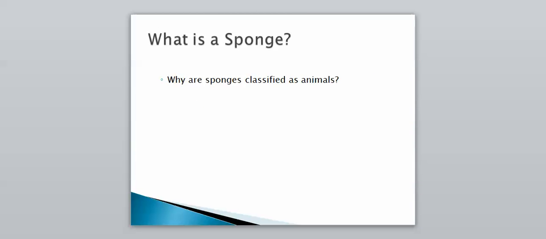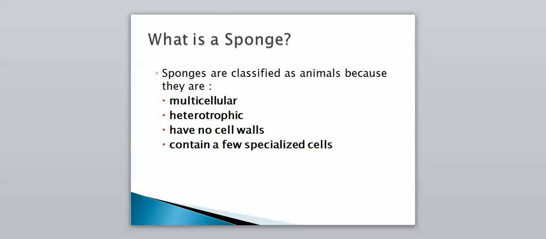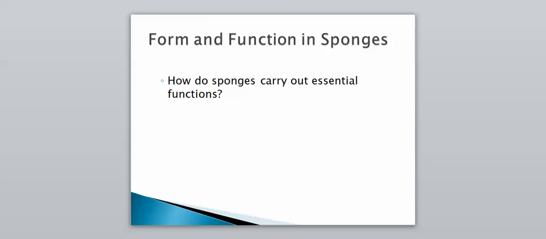So why are they classified as animals? There's four big reasons here. They're multicellular, they're heterotrophic, they have no cell walls, and they do contain some specialized cells. So these things are all characteristics of animals, so that's why in fact they are grouped as animals. And so since they're grouped as animals, they have to carry out some essential functions that we mentioned at the beginning of this chapter, so we're going to take a look at how in fact they do that.